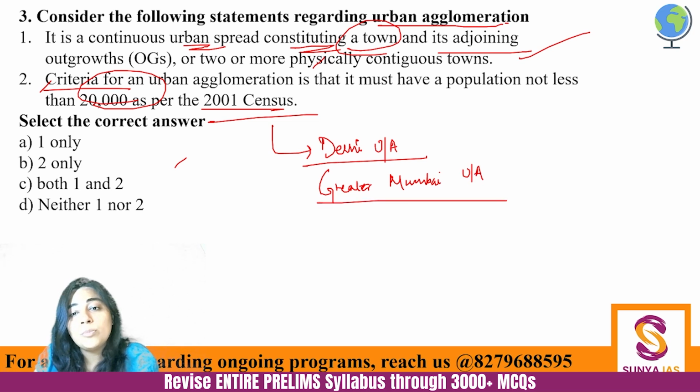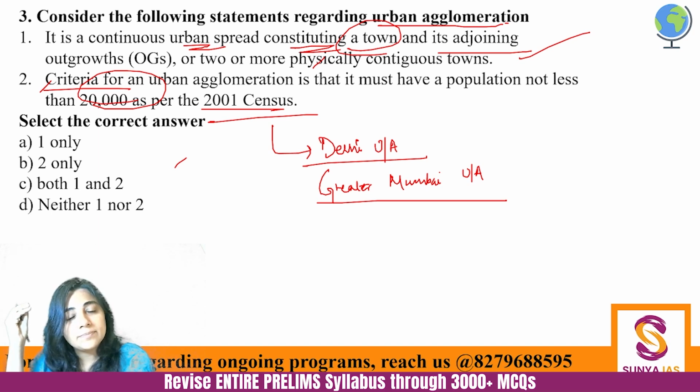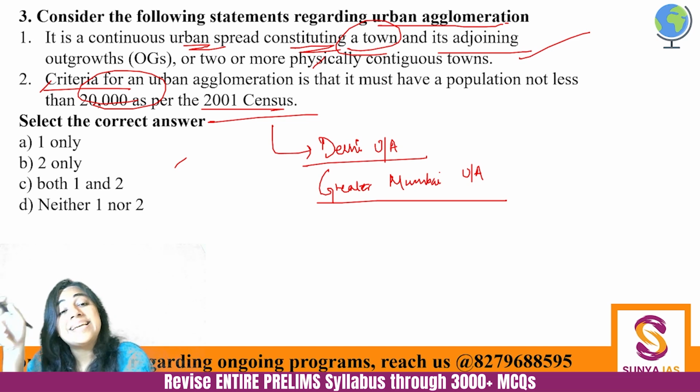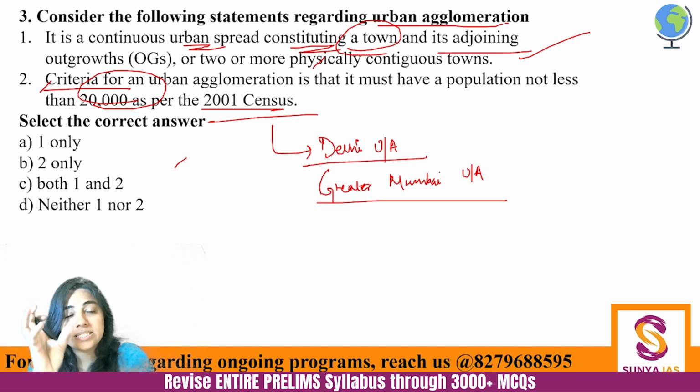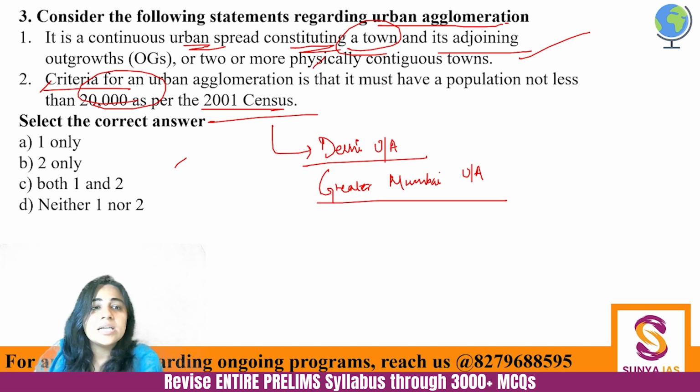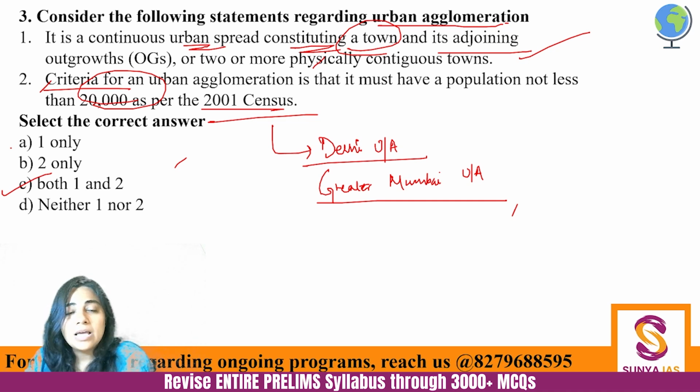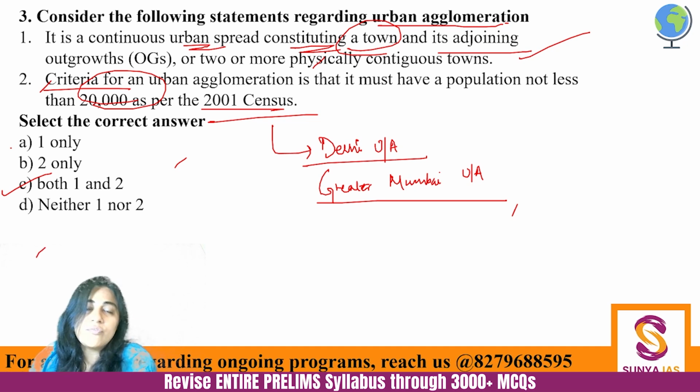Now, an urban agglomerate can have multiple towns in it. Are you understanding? Delhi NCR also has Greater Noida in it, so it can have this aspect in it also. Census towns can be a part of urban agglomeration. It's a bigger Venn diagram. Okay? So here both 1 and 2 are correct. And census town was one kind of urban area. Urban agglomeration is a group of such urban areas. Right? So one mega city is there, and surrounding some more urban areas are there.